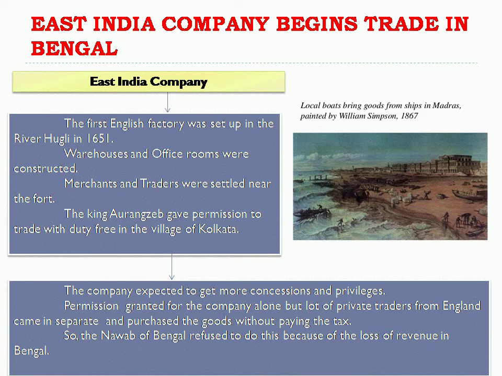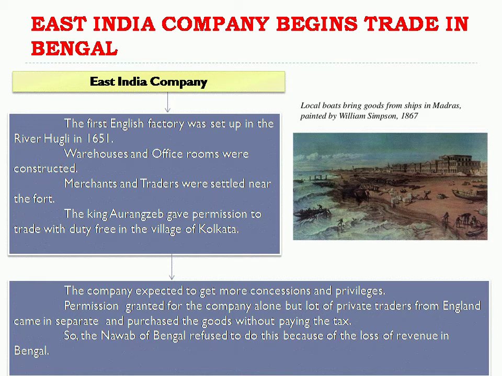But what happened? The company expected to get more concessions and privileges. So it was not enough for the company. They asked to get more concessions and privileges. But see, the king had given the permission for the company alone, but a lot of private traders from England came separately and purchased the goods without paying the tax. So the company misused the power.